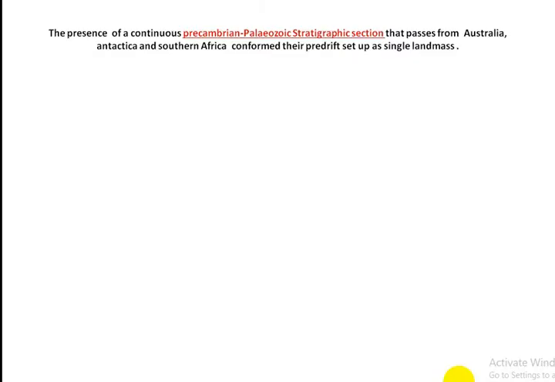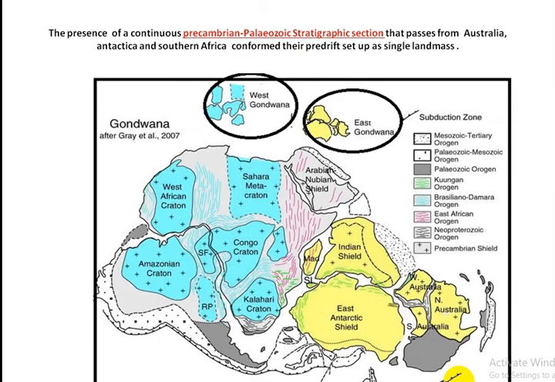The presence of a continuous Precambrian Paleozoic stratigraphic succession that passes from Australia, Antarctica and Southern Africa confirms their pre-drift setup as a single landmass.